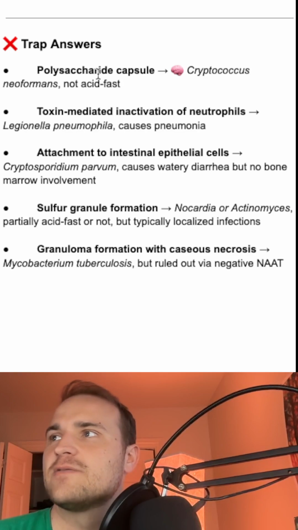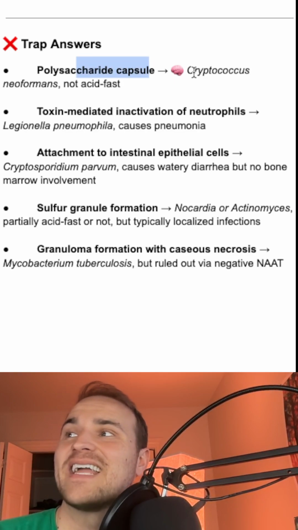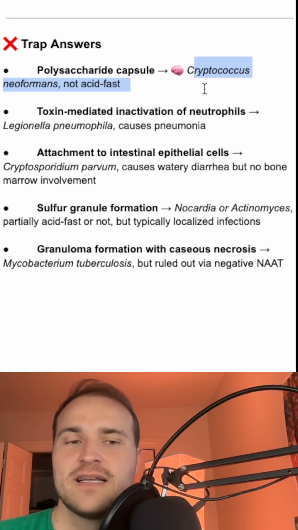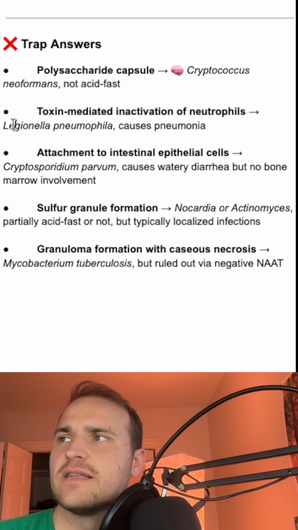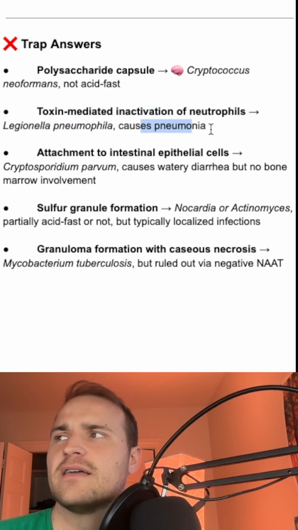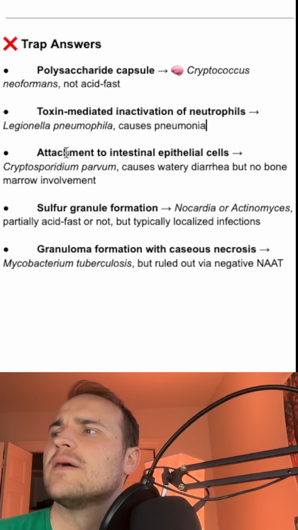And some other answers would be like a polysaccharide capsule. That's going to be your Cryptococcus neoformans. That's not going to be acid fast. It is in AIDS patients, though. Toxin mediated, that's going to be your Legionella. That causes your pneumonia to spread through the water supply.